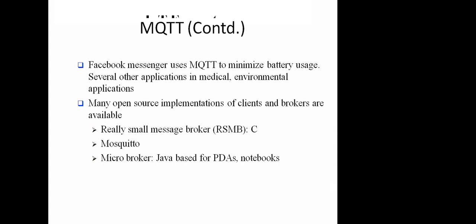Many open source implementations of clients and brokers are available. For example, you can implement a small message broker in C or Java. Mosquitto is a software utility by which you can simulate your MQTT communication. Even today in the practical session, we will have a practical demonstration of this Mosquitto utility. Micro Broker is a Java-based platform which provides broker or server services for implementing MQTT.